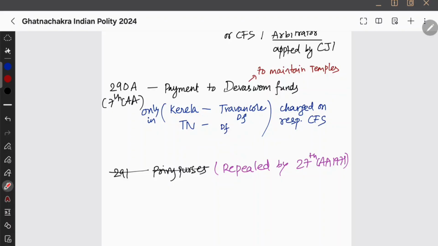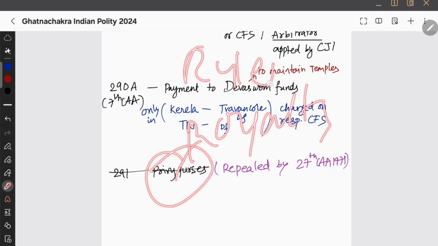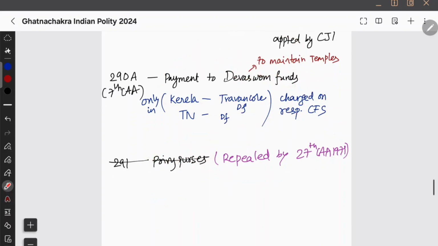Okay, payment that is in the 290A, and we have 291 privy purses, which was repealed by the 27th Constitutional Amendment Act of 1971. Okay, privy purses, of course you need to remember it was repealed by 27th Constitutional Amendment Act 1971. What does privy purses even mean? It is the royalty that must be paid to the rulers. तो वो abolish करना ही पड़ेगा ना इस चीज को, तो abolish किया 27th Constitutional Amendment 1975 में.